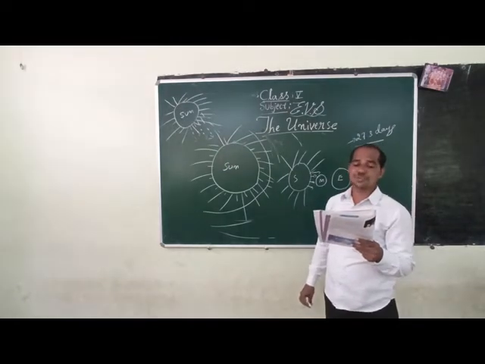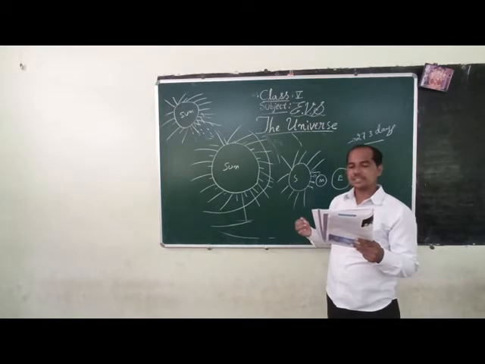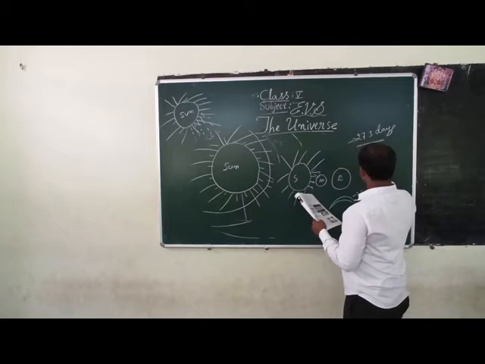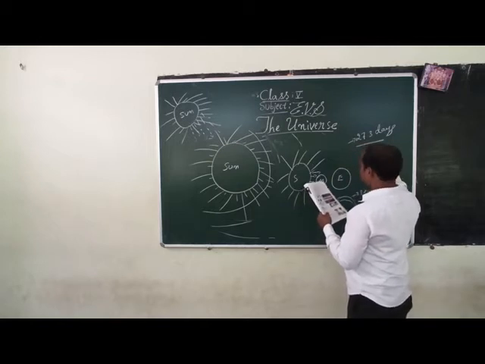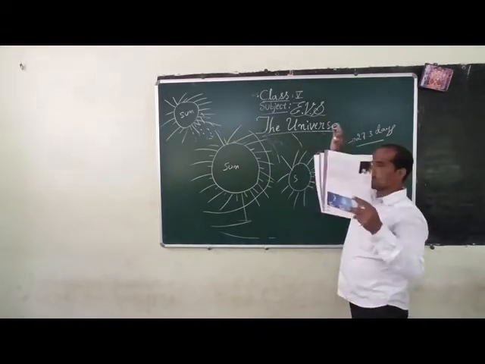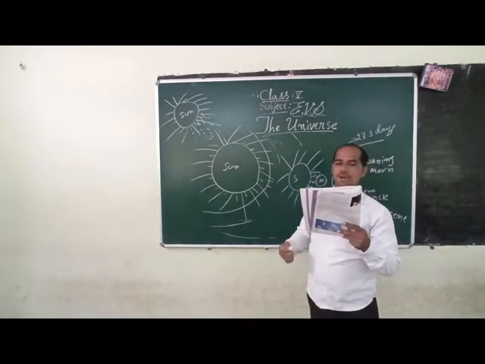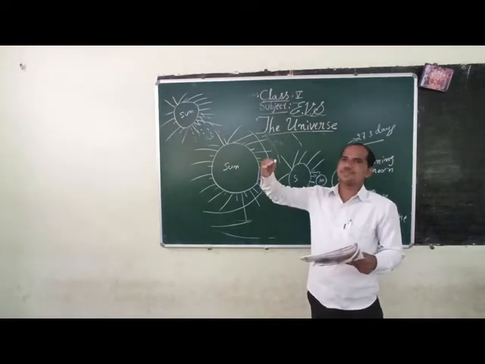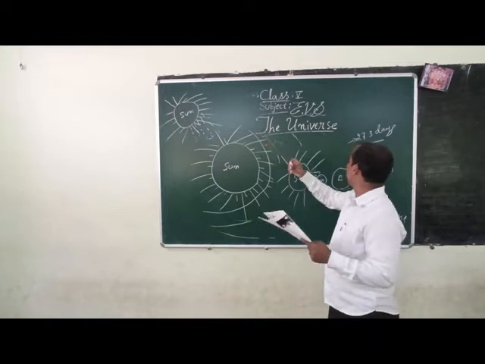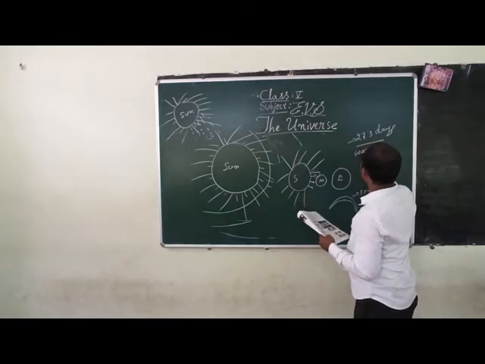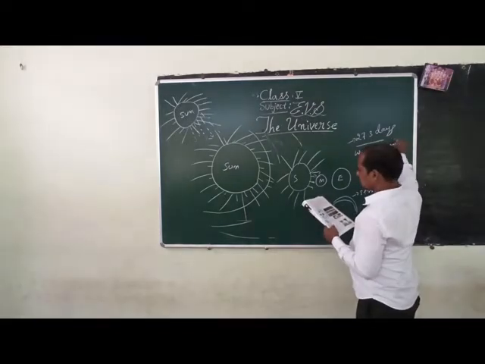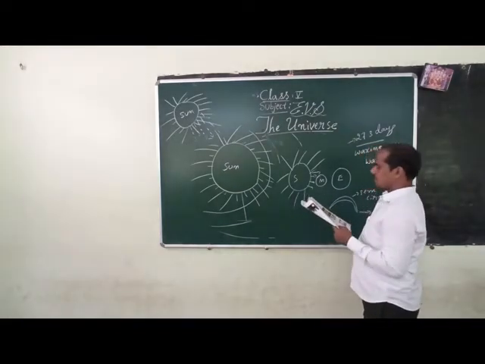Again, the full moon shrinks back to a thin surface. This is called waning moon. When it grows, it's called waxing moon. Understood?